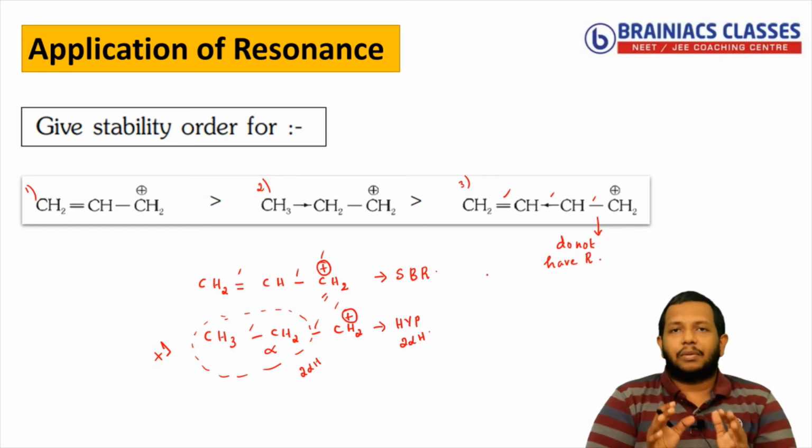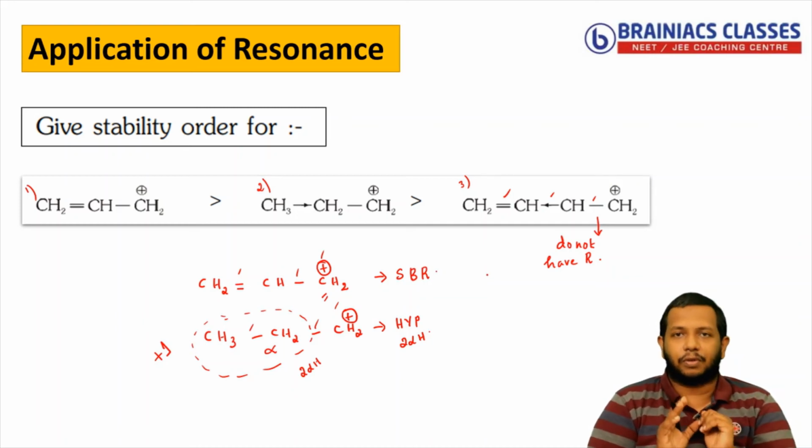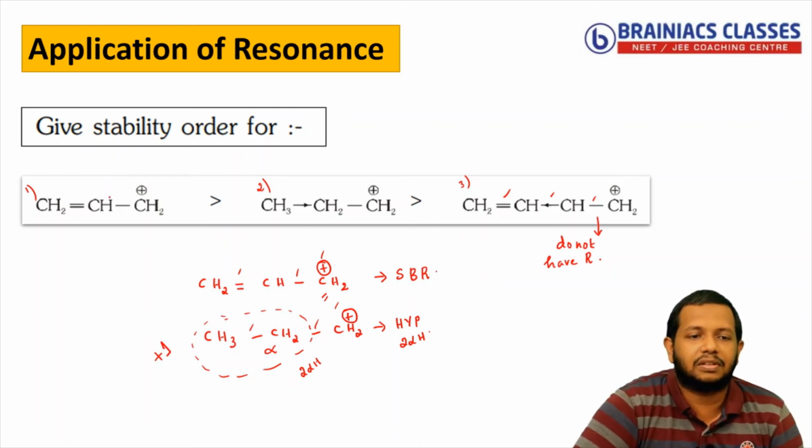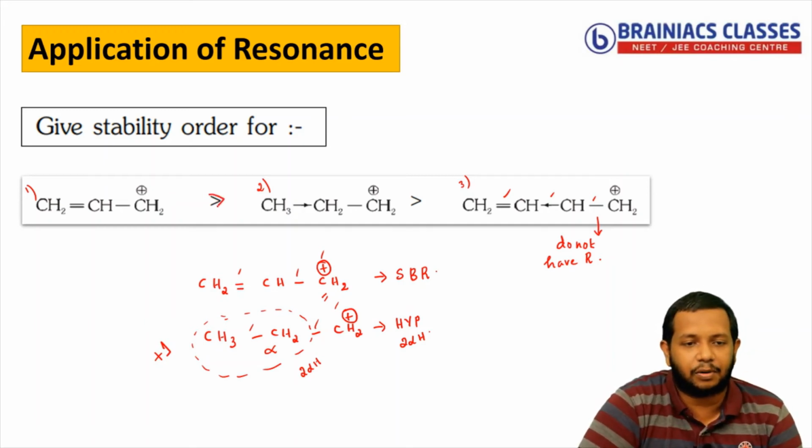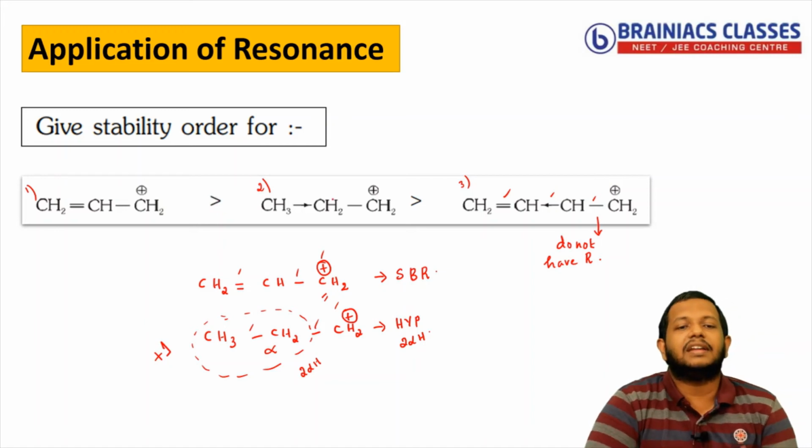So now we can compare the stability. You know that the first priority should be given to resonance. So who will come first? The first species will have the highest stability. That's the reason why the arrow comes like this. So the first species is more stable. Then comes the next species.